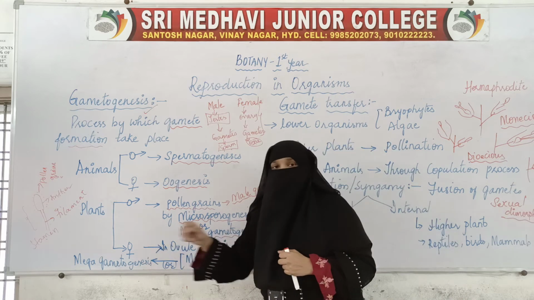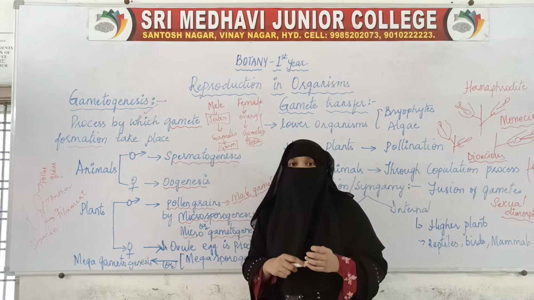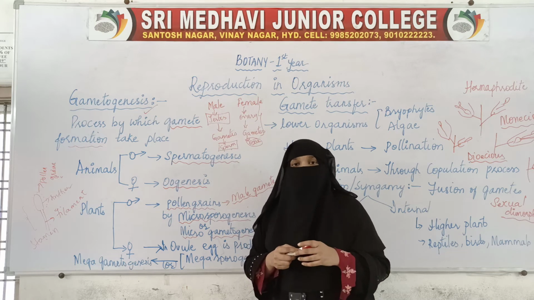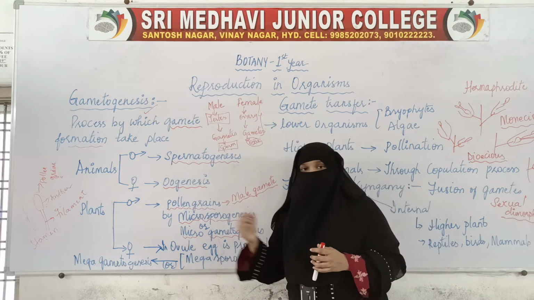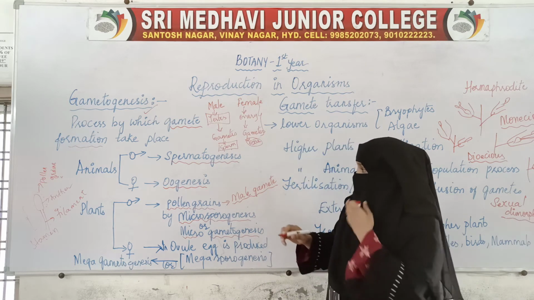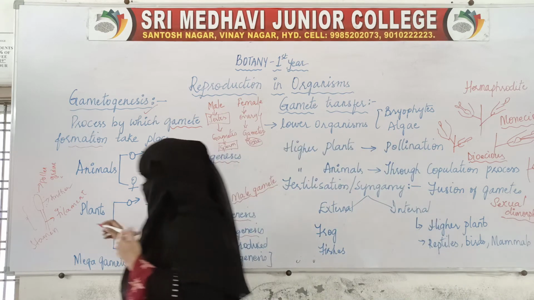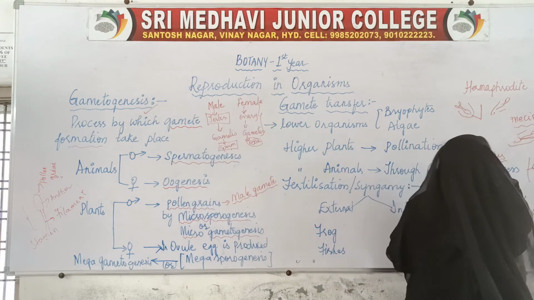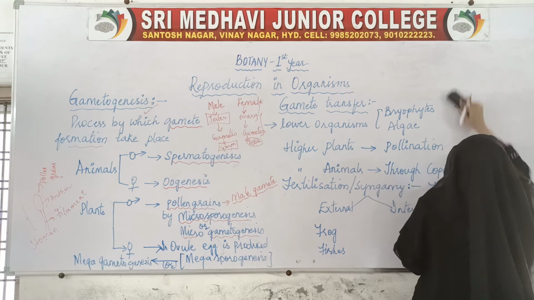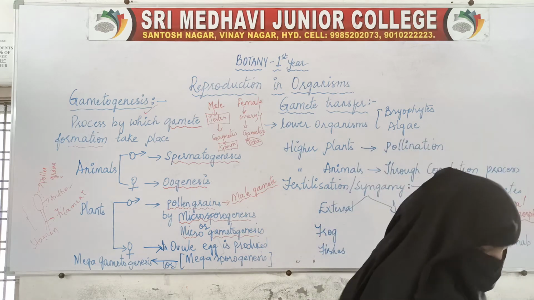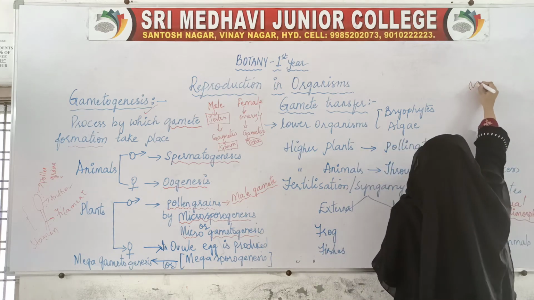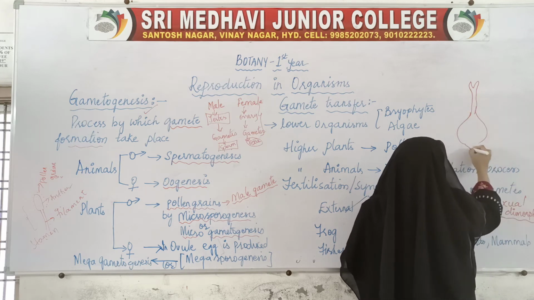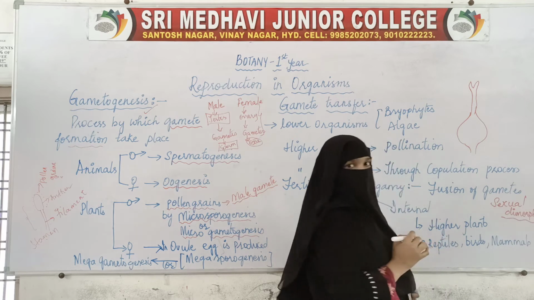Similarly, the female reproductive organ also produces a female gamete, that is, the ovule inside the ovary. If we see the structure, here this is the stigma, this is the style, and this is the ovary.